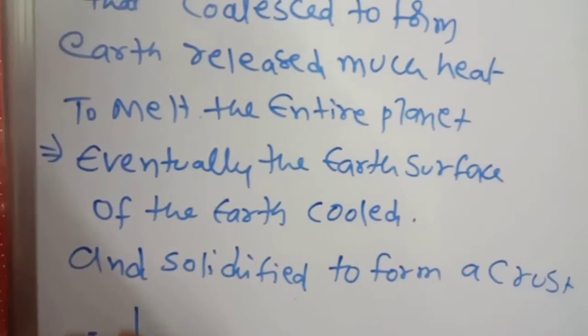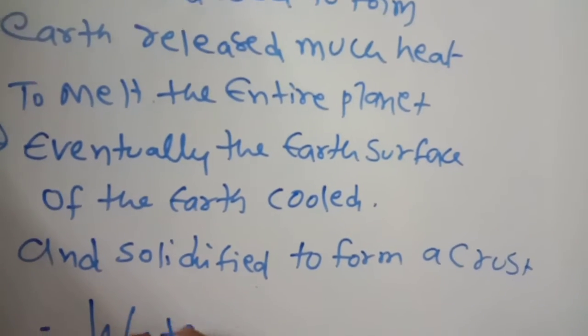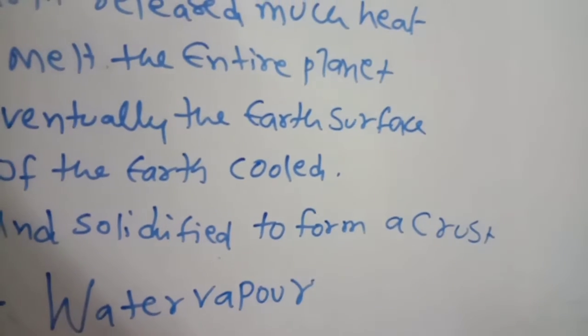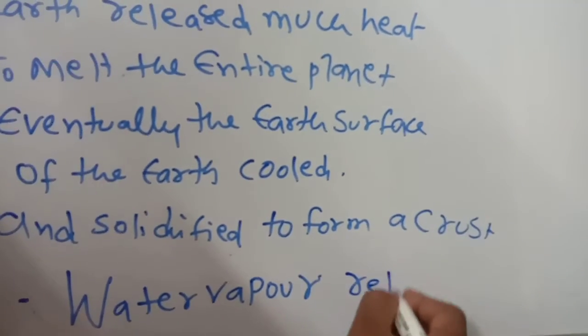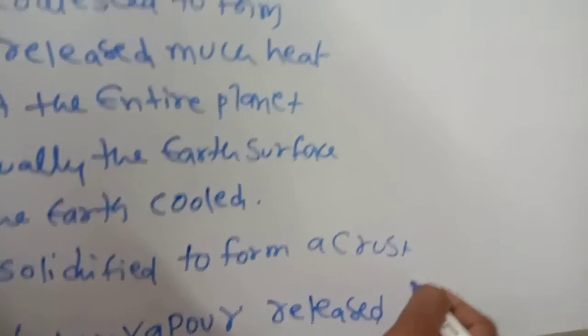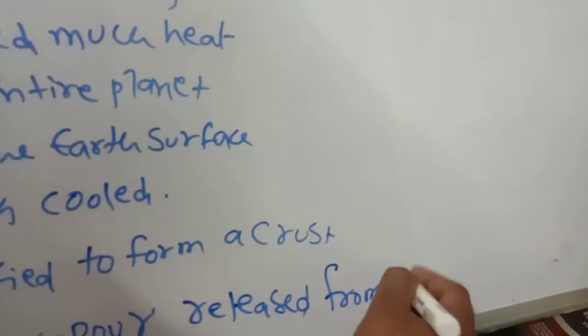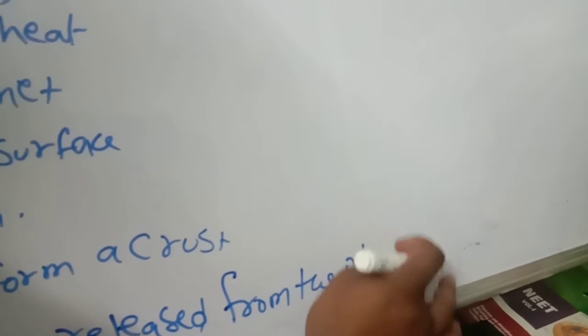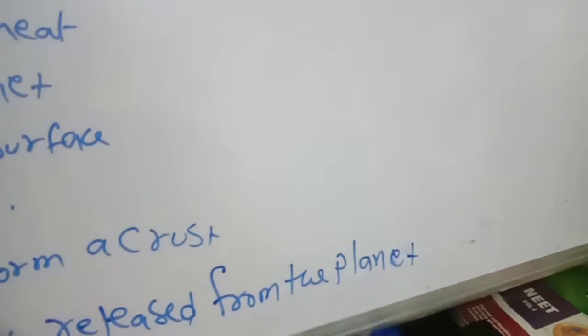Next, a very important point: water vapor. Water vapor was also released from the planet's interior.